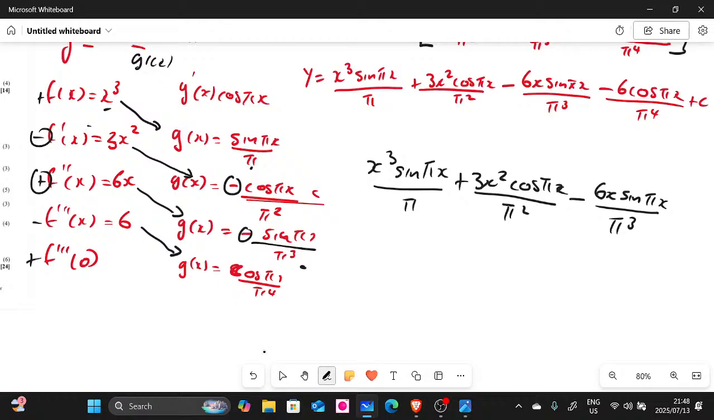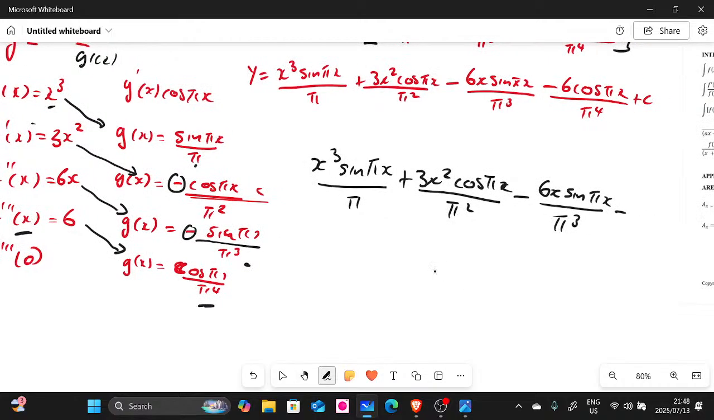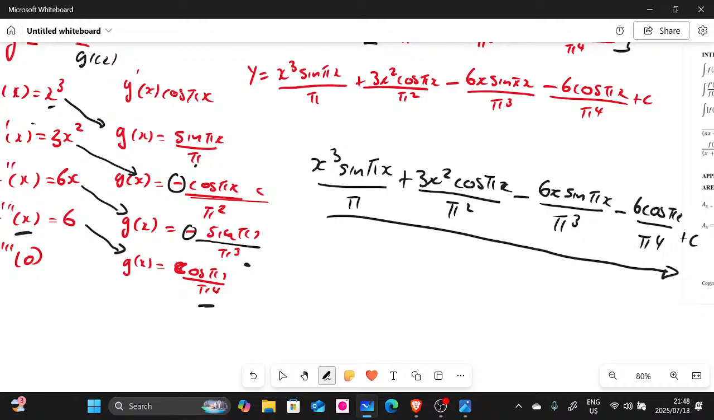And then we multiply this one here with that one. We have minus there, so this is also going to be minus. It's going to be minus 6 cos pi x divided by pi to the power of 4 plus c. Noctula, do you see? It's the same, man. Do you see our answer?